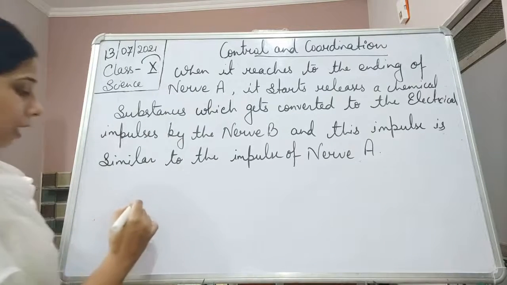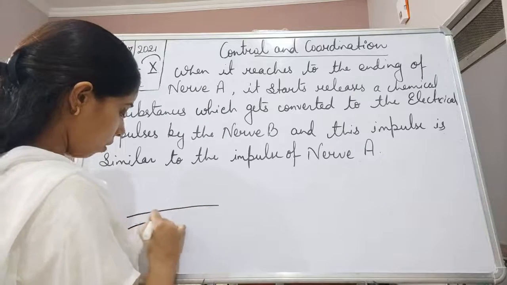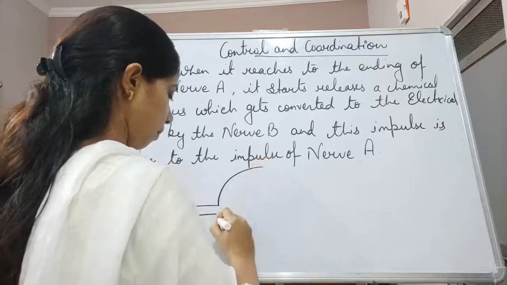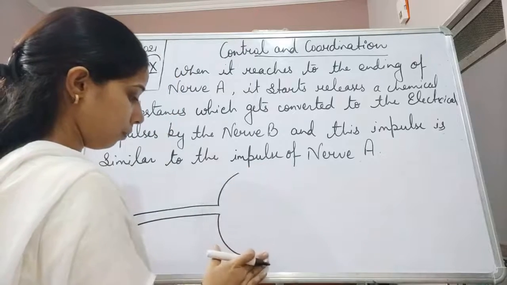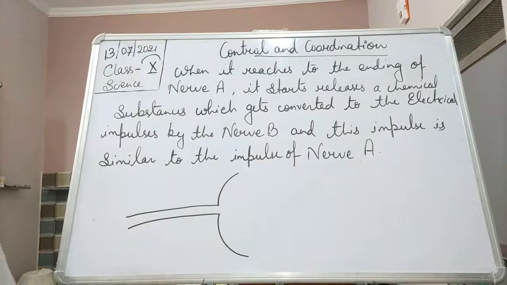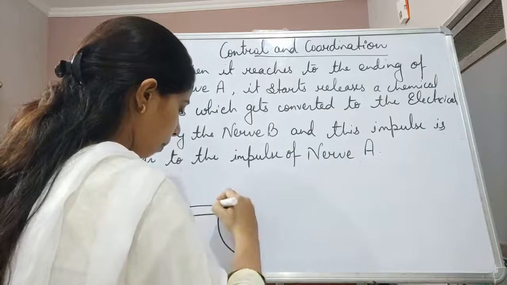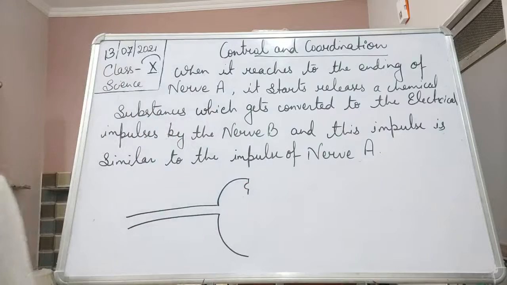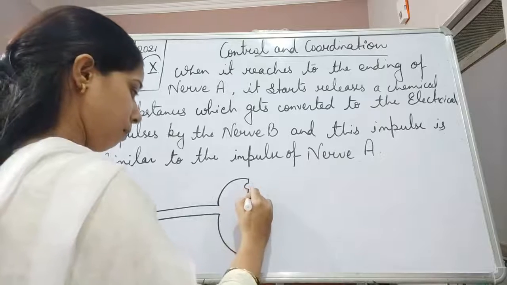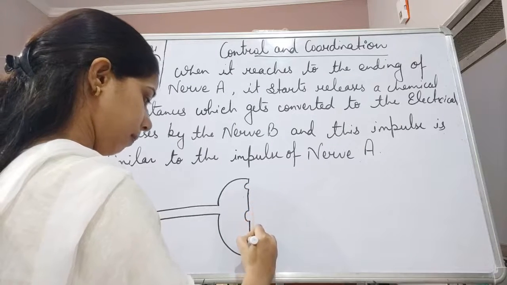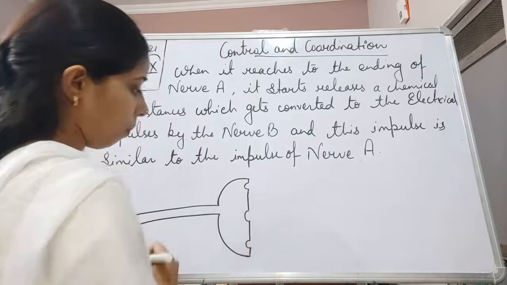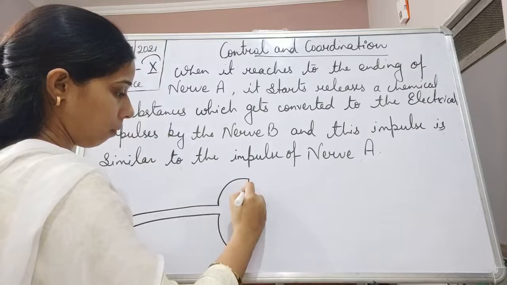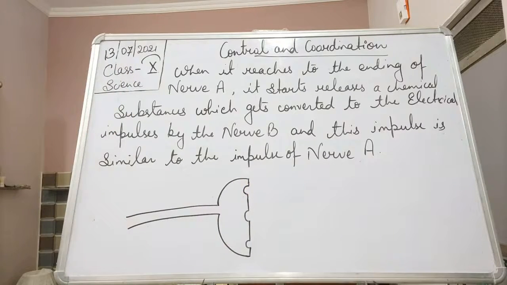Now let us try to understand with the help of a diagram, students. So suppose this is the axon.